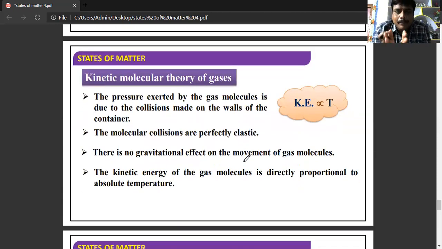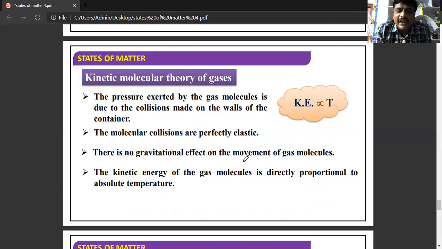The pressure exerted by gas molecules is due to collisions made on the walls of the container. Why? Because if the collisions take place between the same molecules, the pressure will not be there. But when the collision takes place between molecules and the walls of the container, significant pressure will be there. The molecular collisions are perfectly elastic.